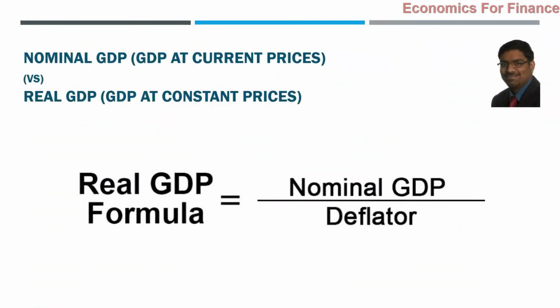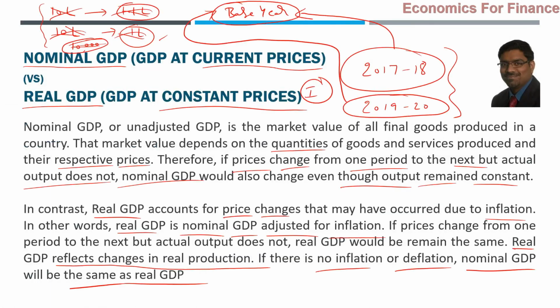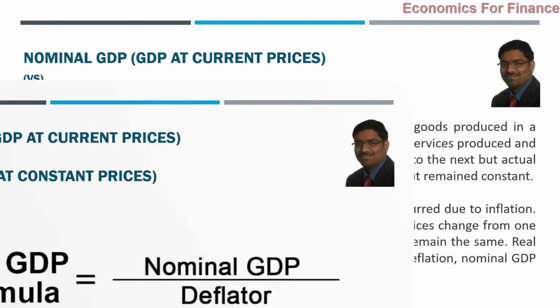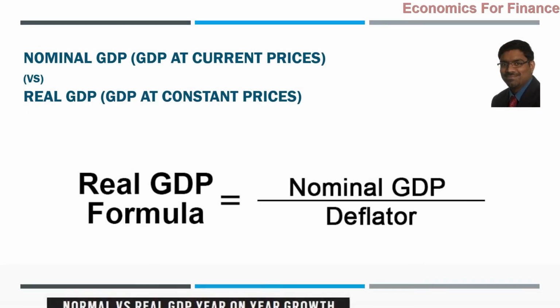Simply speaking, real GDP is nothing but nominal GDP divided by the deflator. That's the real GDP formula. That's it. That is about nominal GDP and real GDP. So GDP at current prices is nominal GDP, GDP at constant prices is real GDP. Either way the questions can be asked.